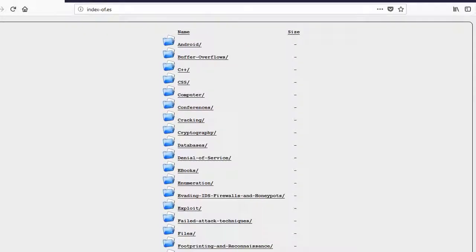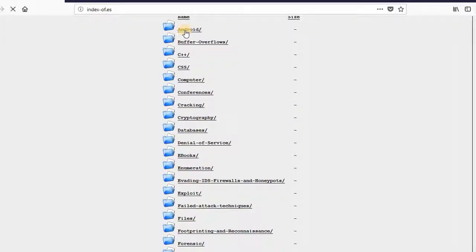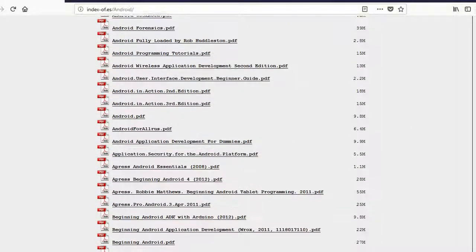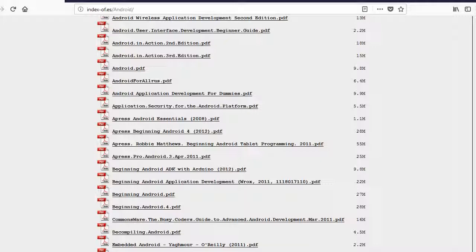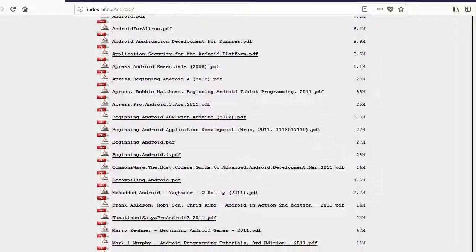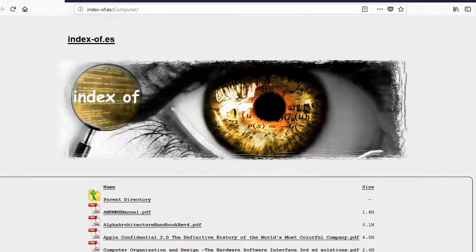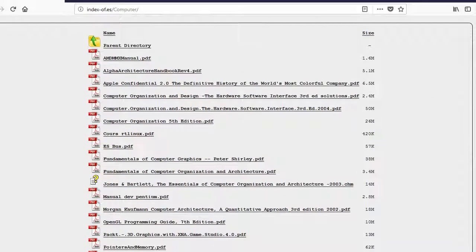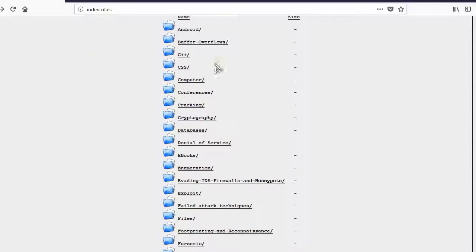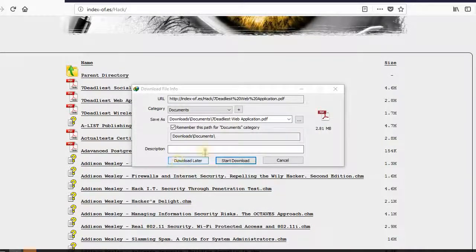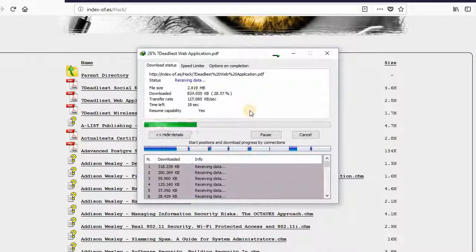Here are all the results and folders. You can click Android, and all the Android related PDFs are here. You can download any of the PDFs by clicking on it. And here are many folders like C++, CSS, cracker, patcher, tools, hacking. There are many folders you can search. You can download anything, any webs, any PDFs related to hacking and programming. You can simply download from here.